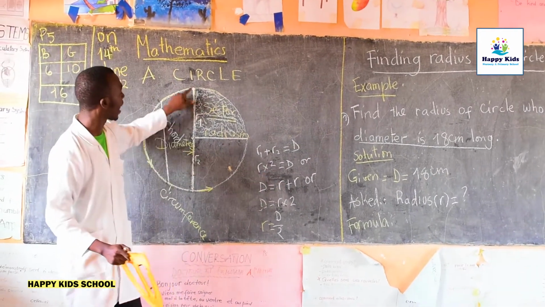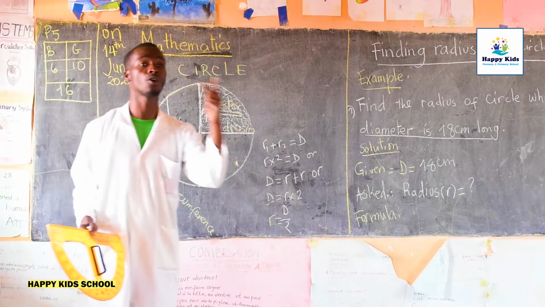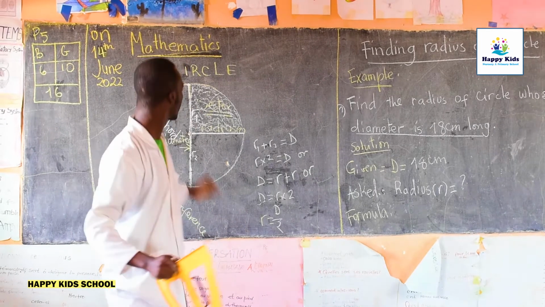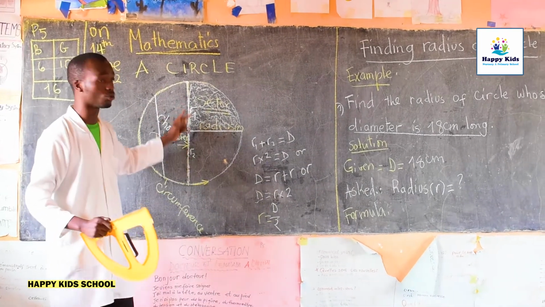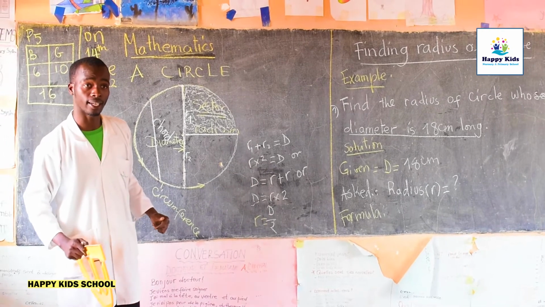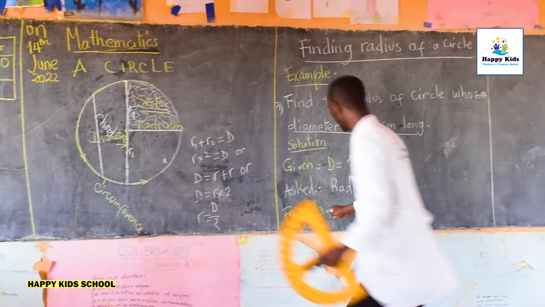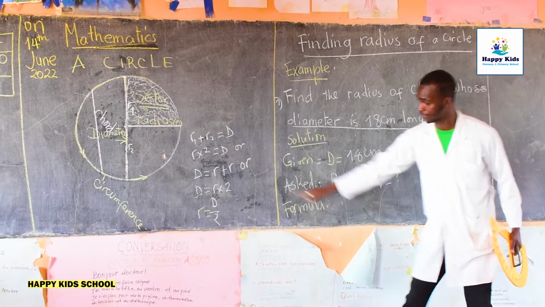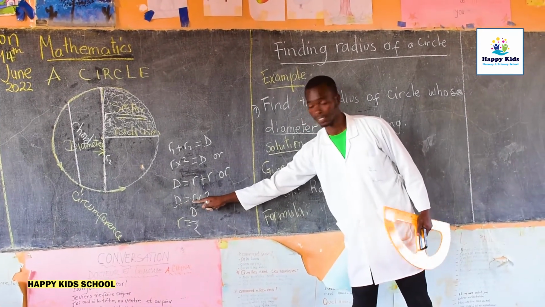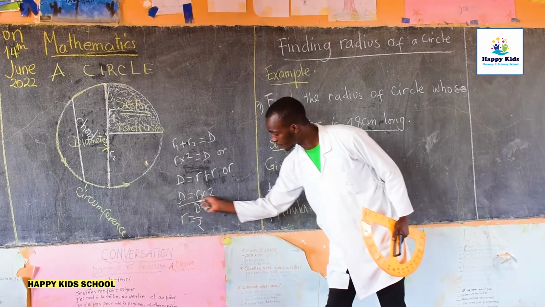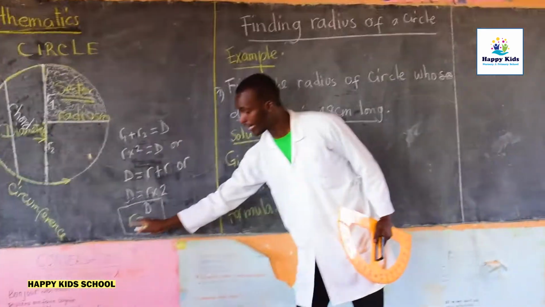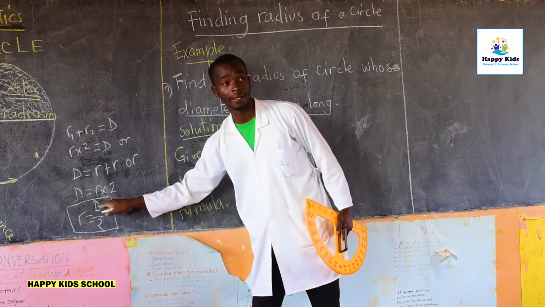Why? Because this diameter is made by 2 equal radii. Are we together here? Yes. This diameter is made by 2 equal parts of the radius. Are we together here? So from our question, the formula which is going to help us is not this one; this is for finding the diameter once we are given the radius. But this formula we have discovered together is the one which is going to help us to find the radius once we are given a diameter.